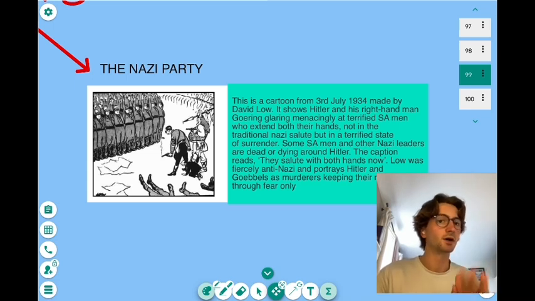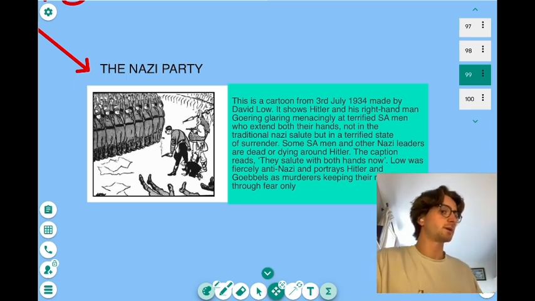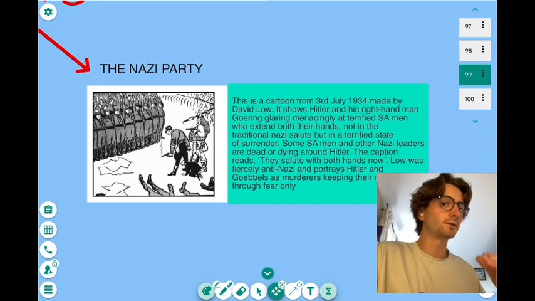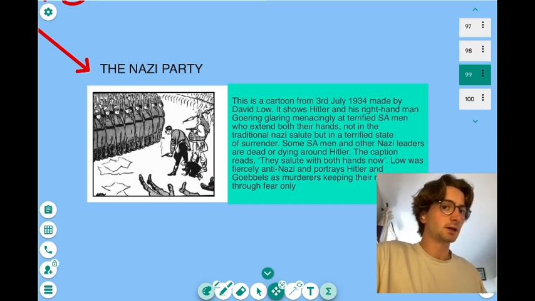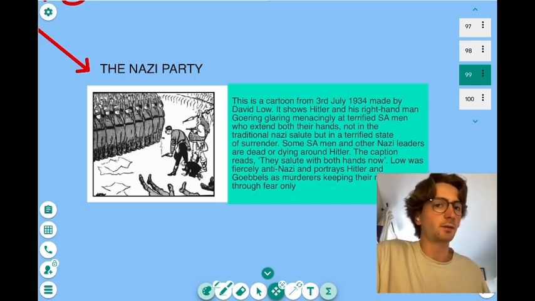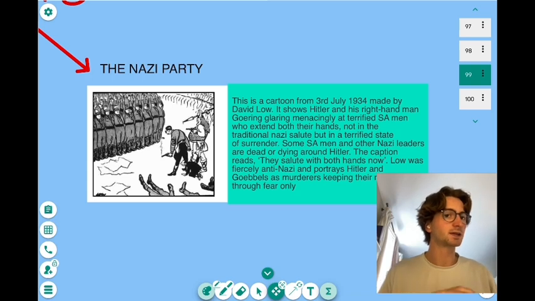So for example, Ernst Röhm, okay? This is a man who was the leader of the violent SA militia. The SA militia is like Hitler's private army. They've helped Hitler up until this point to take power. But now Hitler thinks that Ernst Röhm, the man that leads this private army, is a threat.